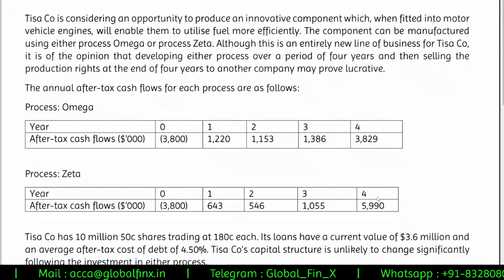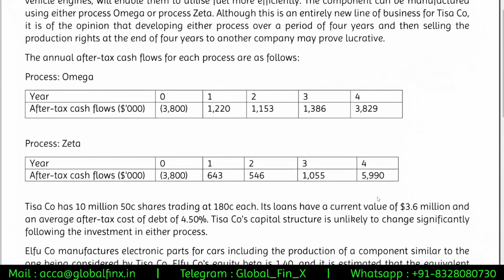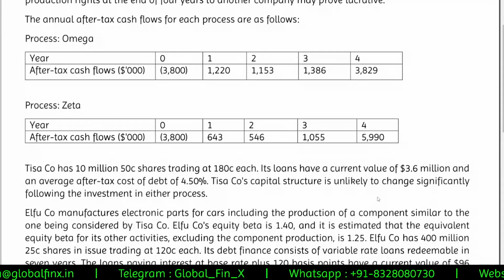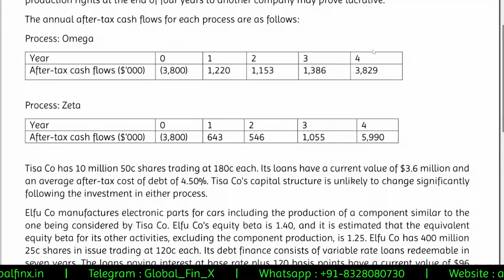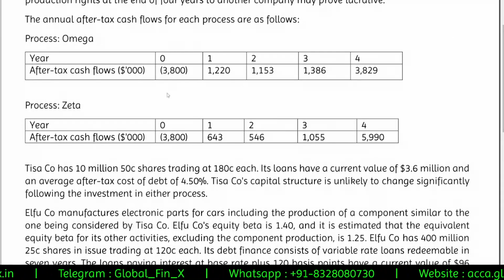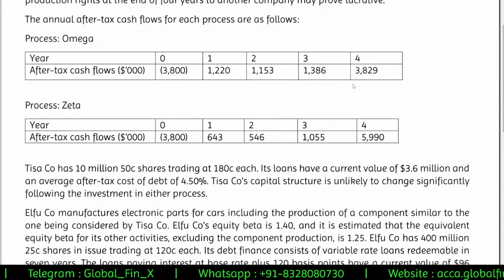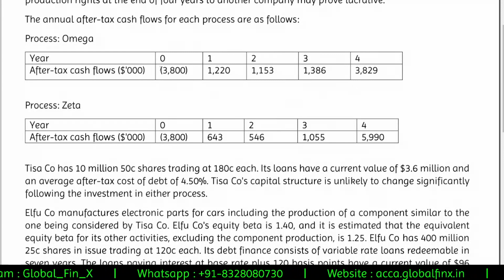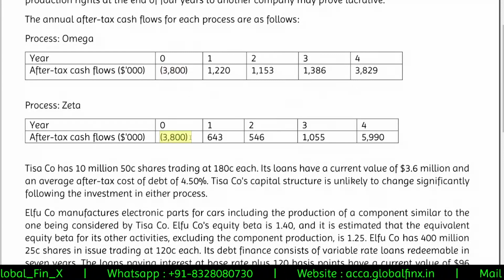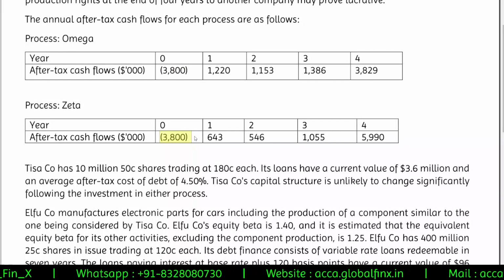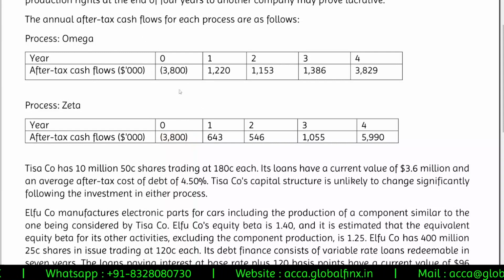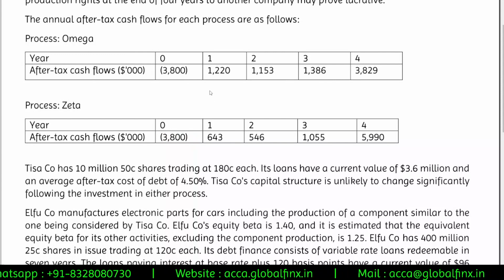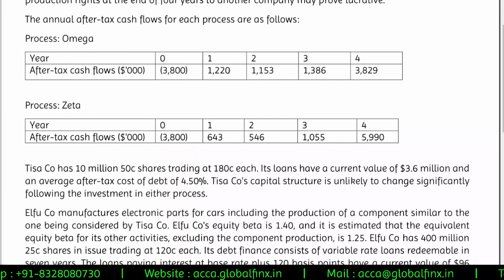So we are given two processes, omega and process zeta, and they have given you the yearly after-tax cash flows. So you have 0, 1, 2, 3, 4 years. This is the initial investment, and then subsequently year on year, what are the cash flows that we are getting after the taxes. So you can see 3800, 3800. These are comparable. So you have to invest exactly the same amount, 3.8 million, into any of these processes, technically speaking. And then process omega is giving you faster cash flows.